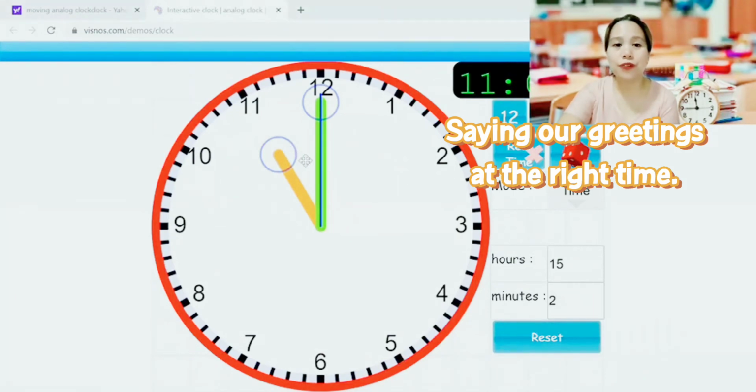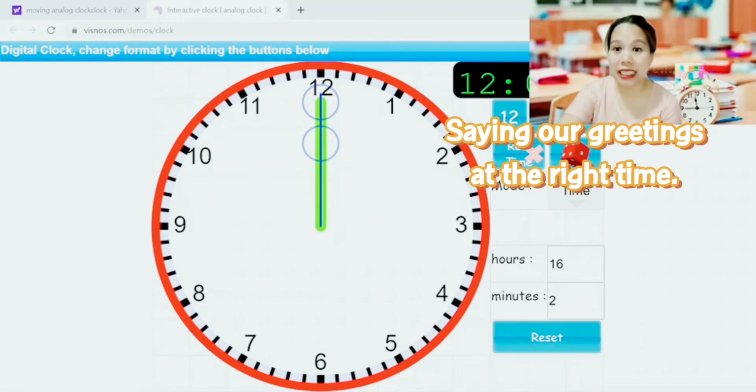I will move this to 12 o'clock. It's now 12 p.m. 12 p.m. is a midday. We are going to greet each other good noon because it's a midday. So that means half of the day is already finished.